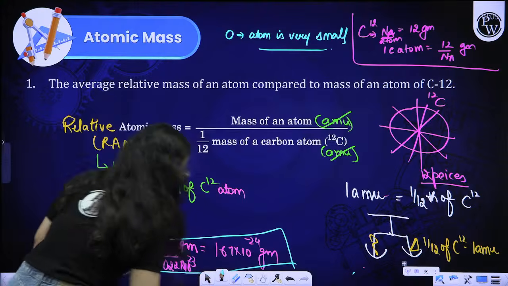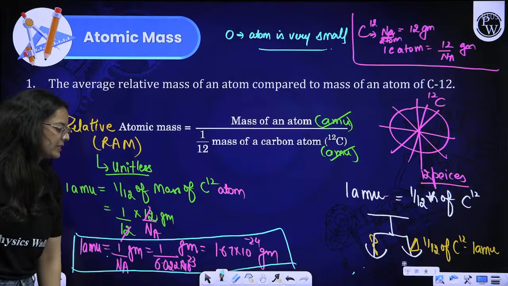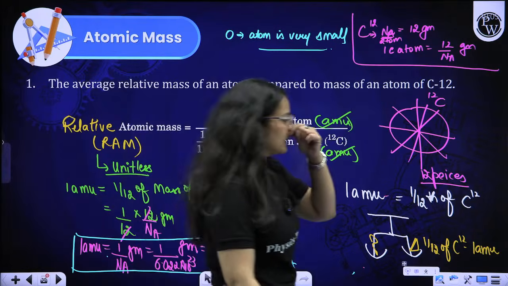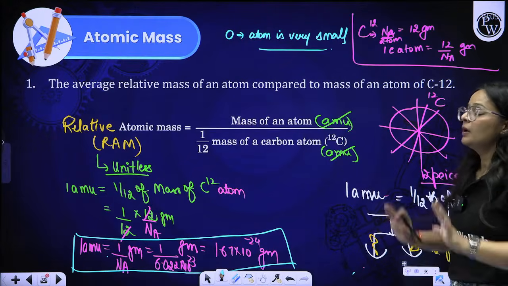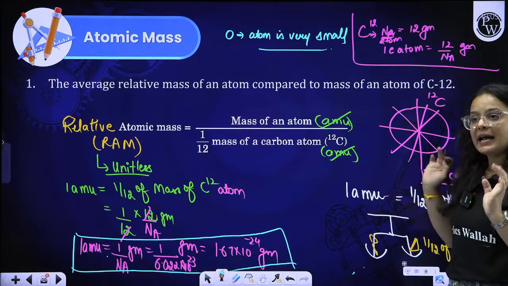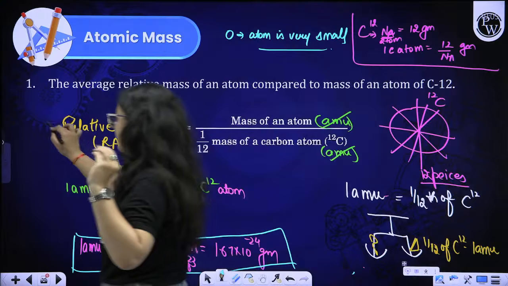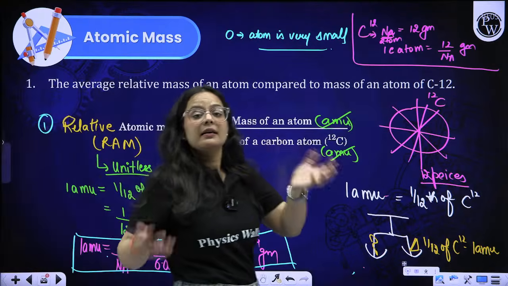Is it clear to you all? So this is how the relation exists. 1 AMU is equal to 1.67 into 10 raised to the power minus 24 grams. Is this clear to you all, beta? I'll summarize the concept. What is the atomic mass that we discussed so far? First is the relative atomic mass, RAM. We can say it relates the masses.